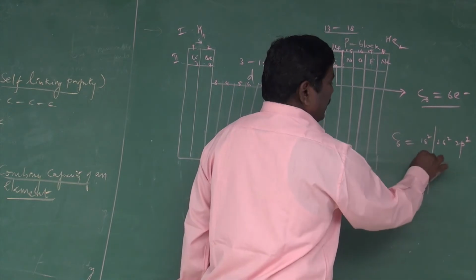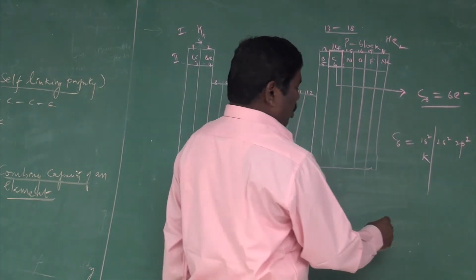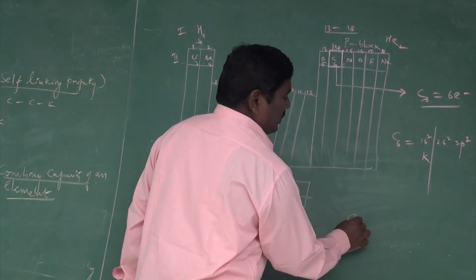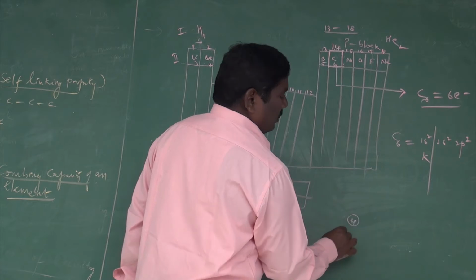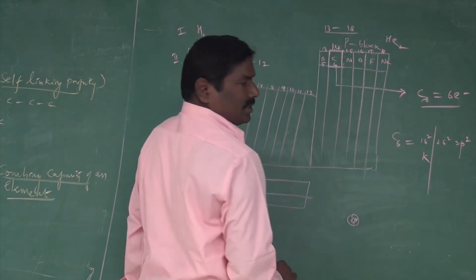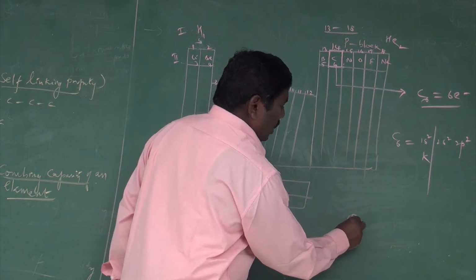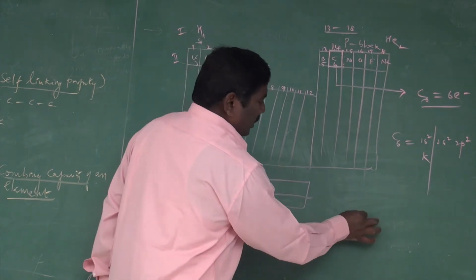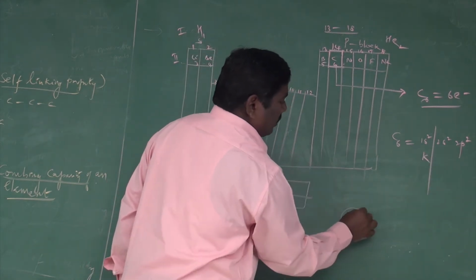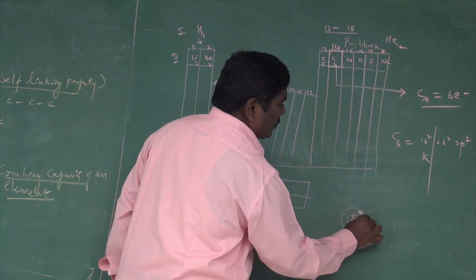In the atomic structure, the nucleus contains 6 protons and 6 neutrons. The first shell, the K shell, contains 2 electrons.